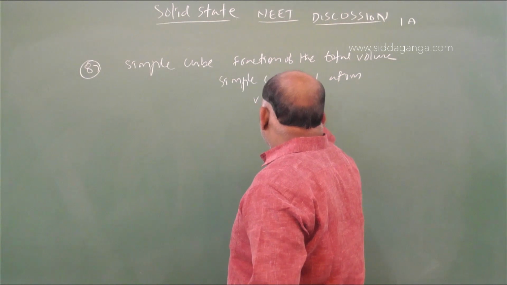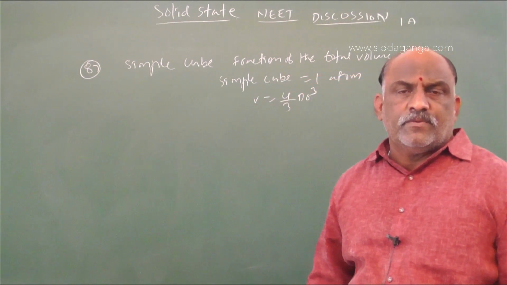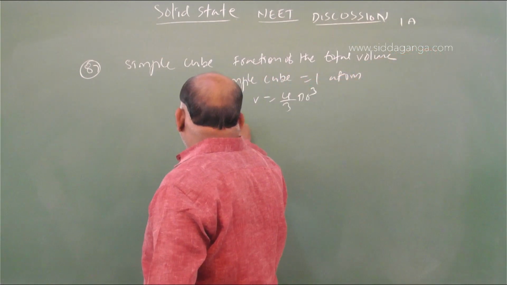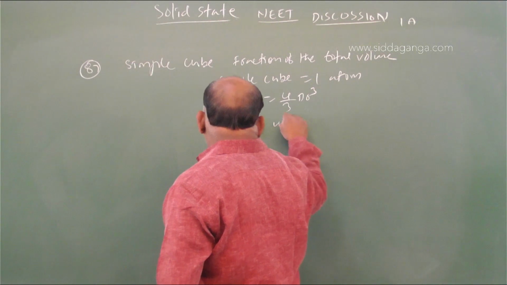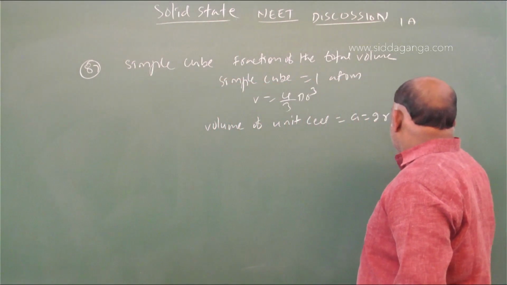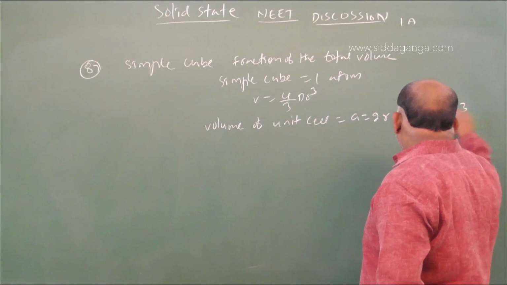Volume is equal to 4 by 3 pi r cube. Volume is equal to what? 4 by 3 pi r cube. And volume of unit cell: a is equal to 2r, so a cube is equal to 8r cube.